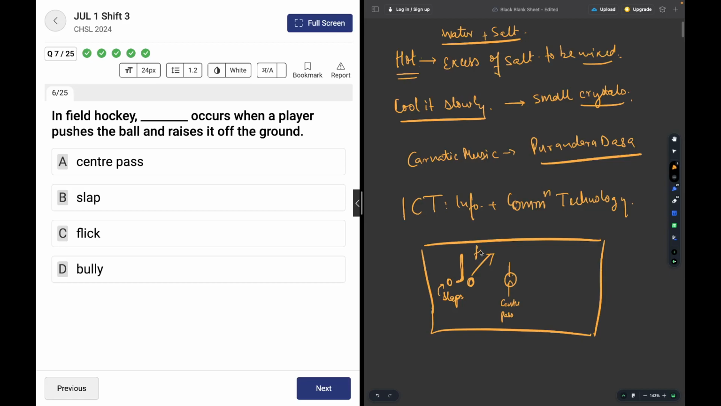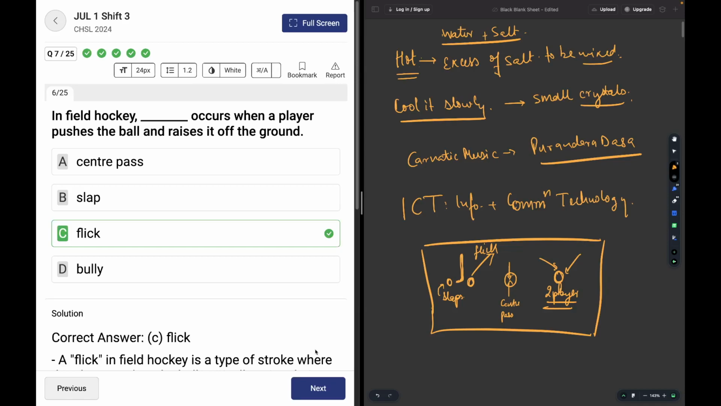Okay, this is flick. Flick means pushing the ball upwards. And bully is when the game stops, when both the teams are not allowing the game to move forward. So only two players come to the center, or to a designated place designated by the referee, and they play. Okay, that is bully. So flick is the answer over here.